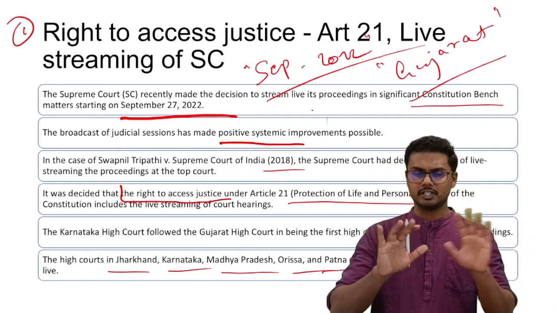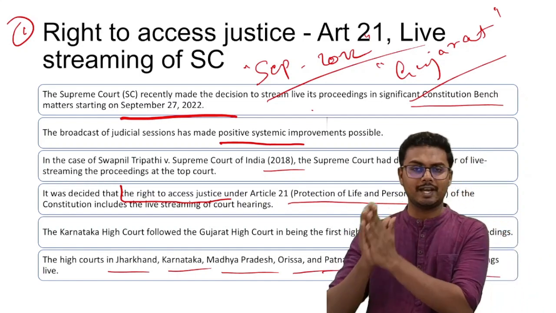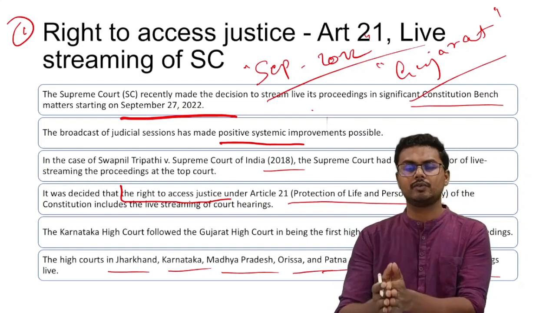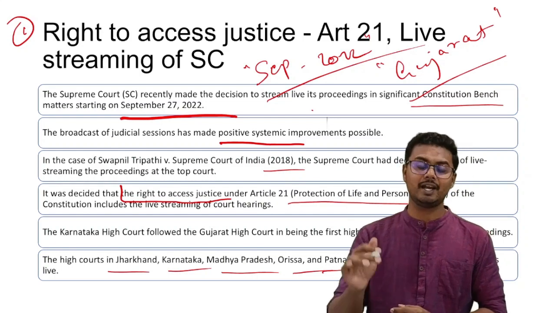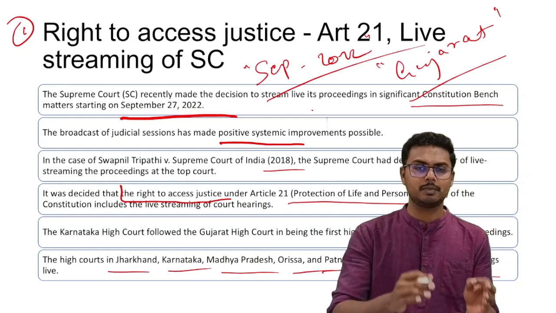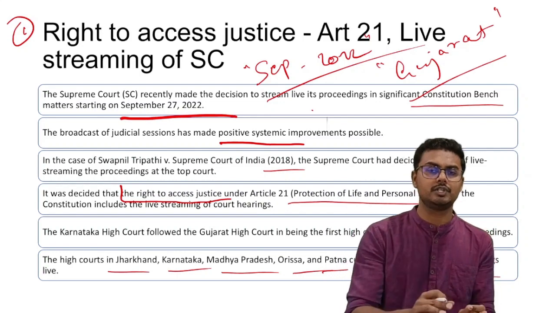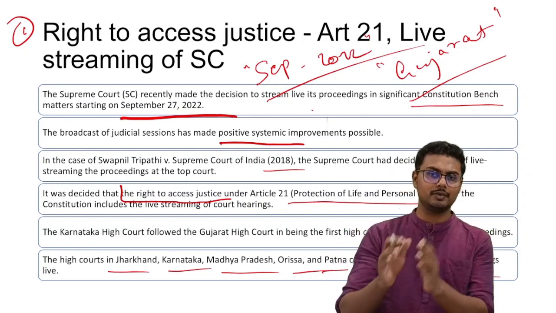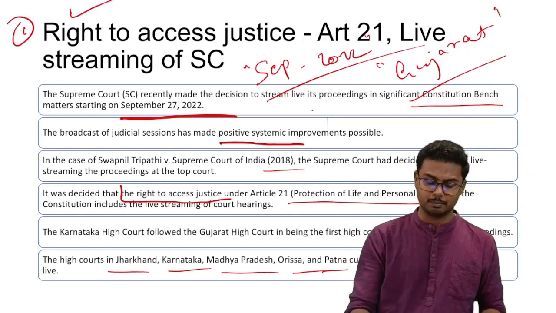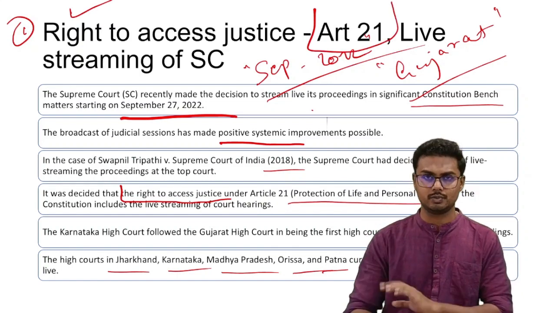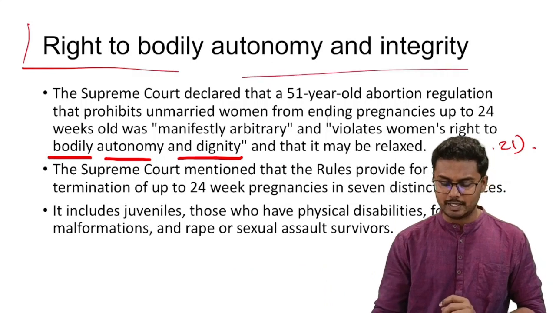All right, so let us briefly revise. The context is simple. The topic is related to right to access justice, which has been covered under Article 21 of the Indian Constitution, which is once again related to protection of life and personal liberty. And Supreme Court in the month of September 2022 said that the proceedings of important matters pertaining to Constitution bench jurisdiction shall be live streamed. So this forms a part of right to access justice, which is a part of Article 21 of the Indian Constitution. That's it.